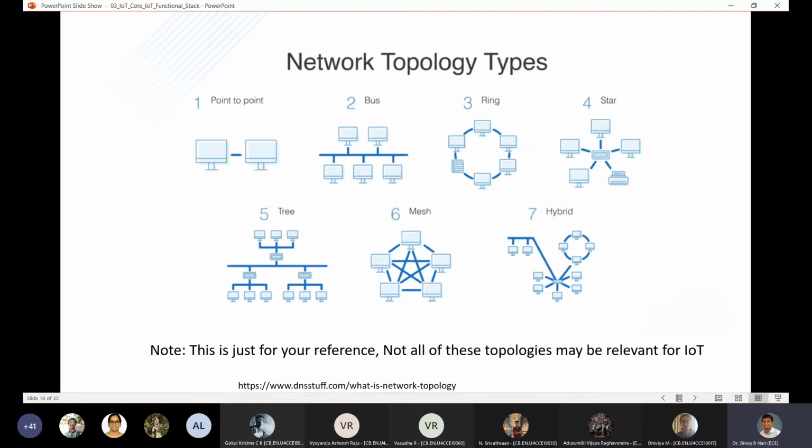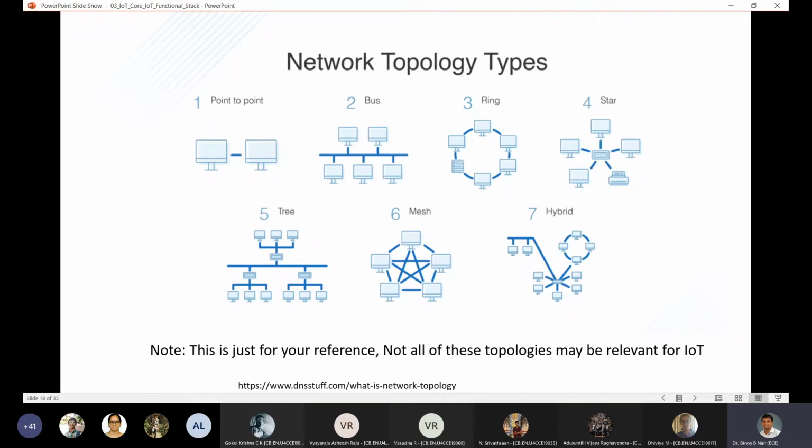just to show what are the typically used network topologies in a typical computer network. Okay. So since IoT devices are also basically computers, a microcontroller is typically a computer on a chip, right? So whatever is feasible for a typical IT system or a typical computer network is also feasible for IoT systems.